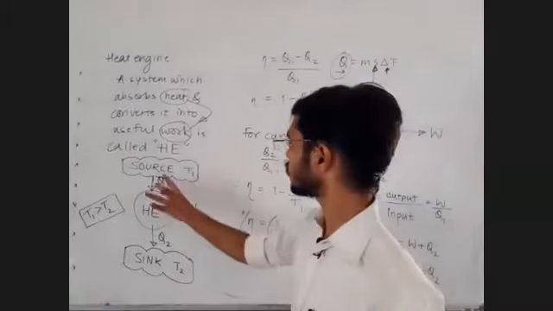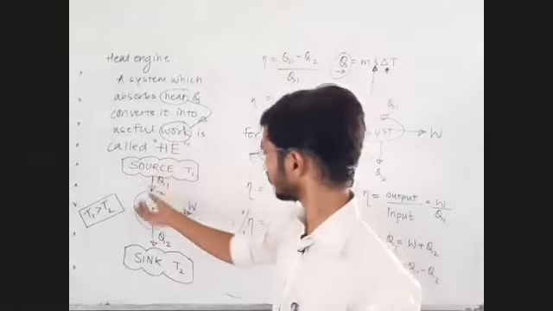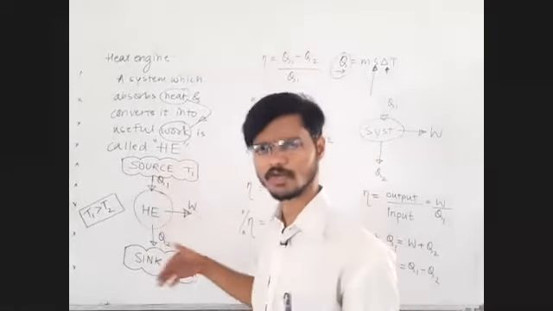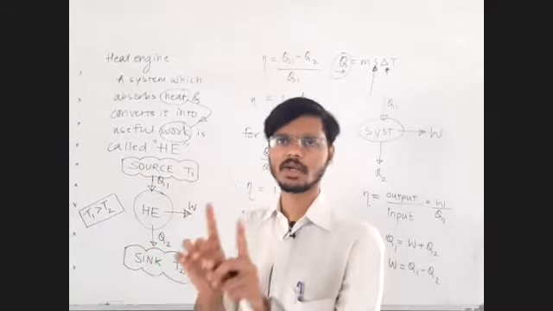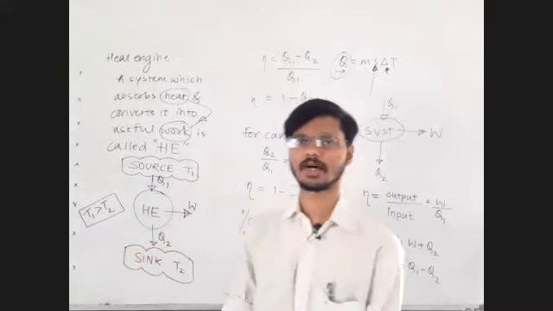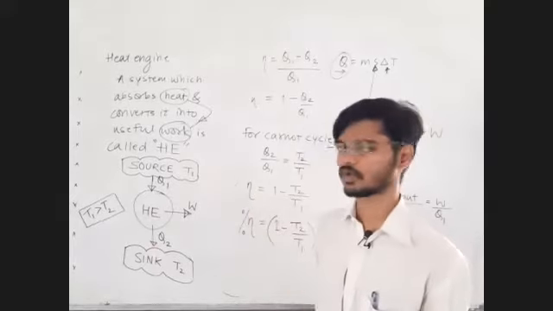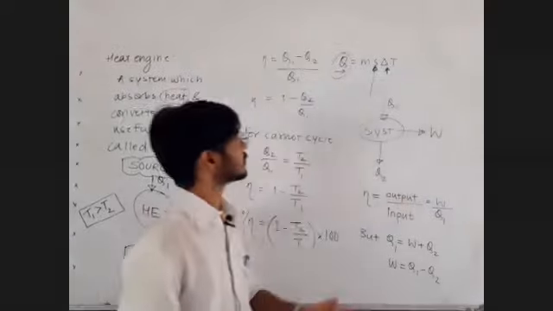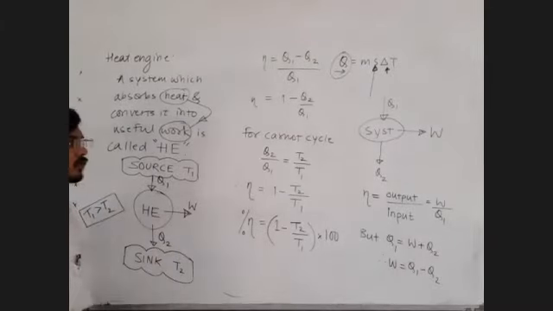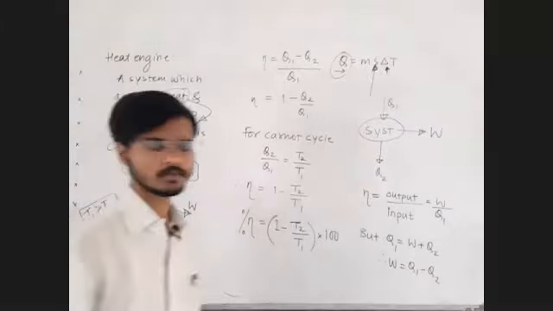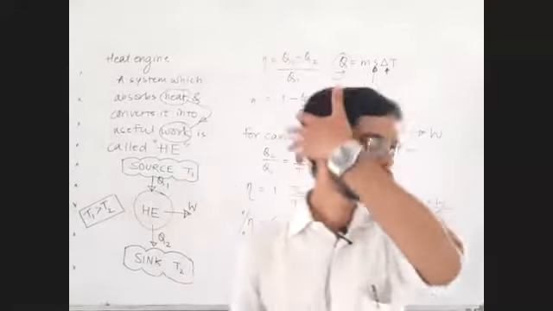Now, to convert this heat into work, it can incorporate different types of cycles, out of which one cycle we have studied called the Carnot cycle. Now tell me, up to this everything clear to all of you? From the start of the lecture until now, everything is written here. Up to this everything clear to all of you? Everyone just reply me small c small n.